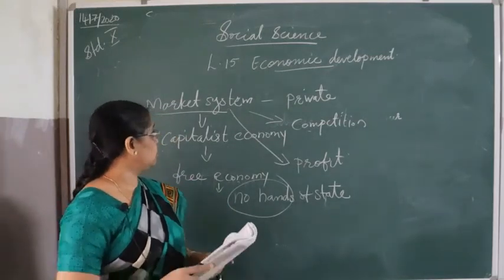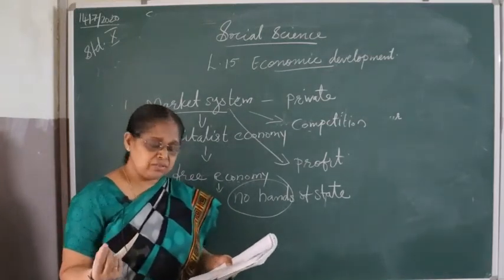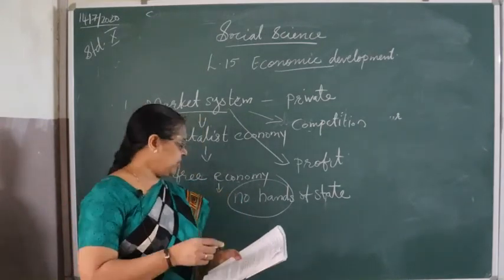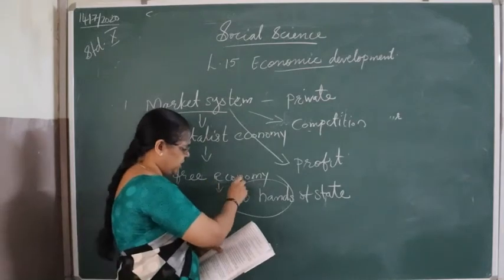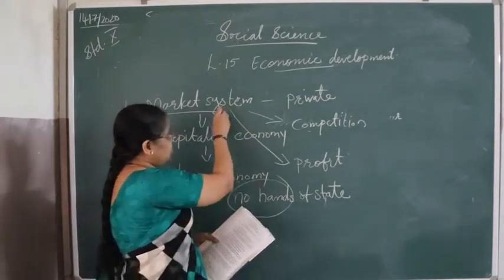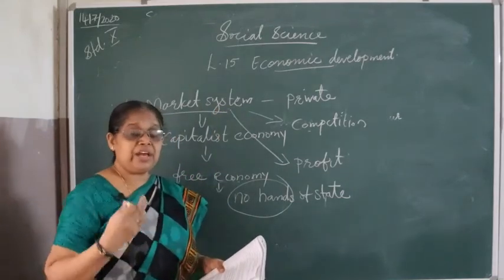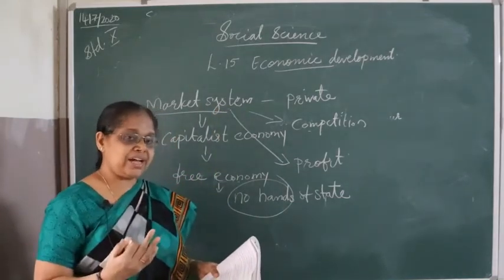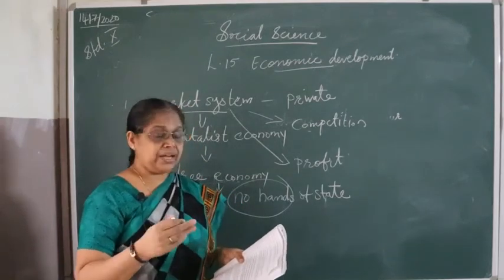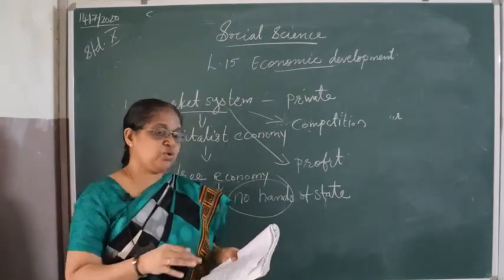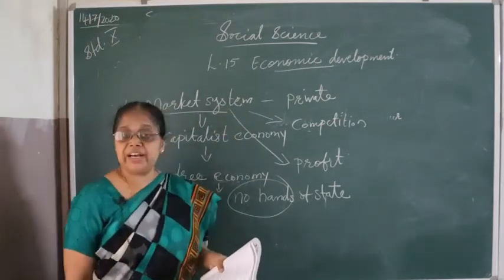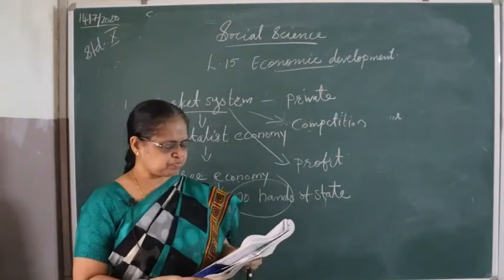And this system is also not without limitations, and next we will see the limitations. So already we have seen that it is a free economy, no hands of the state. So what type of items are they producing? They produce luxurious items or the items which can be afforded by the rich people. So the poor people are avoided, and poor people won't get any benefit in the system.